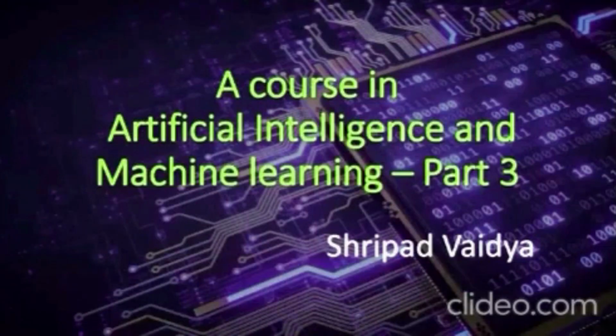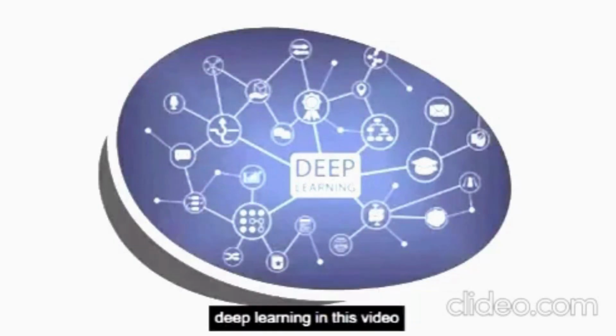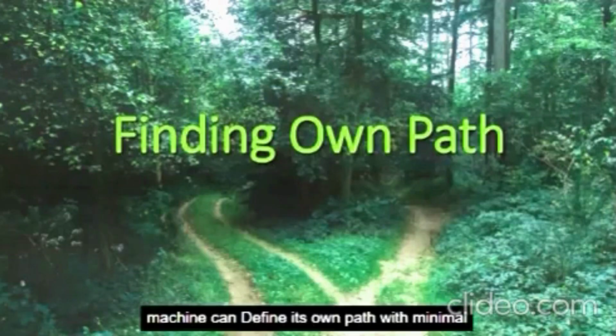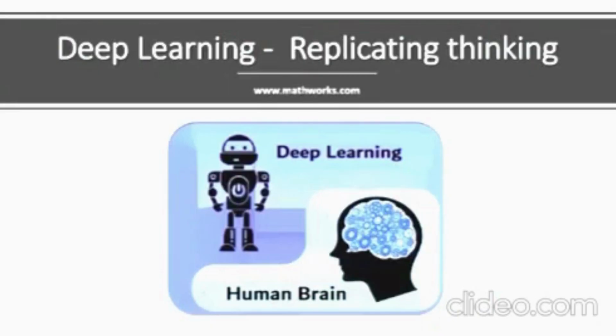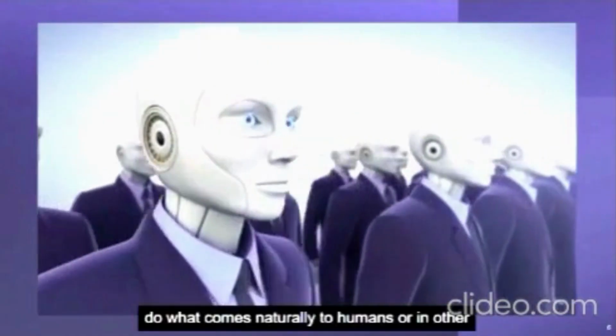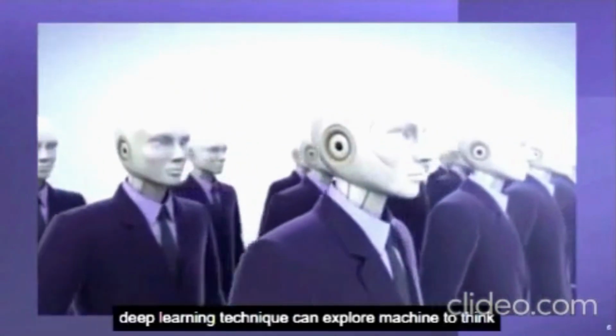Hi friends, we shall now move to studying deep learning in this video. In this step of deep learning, machine can define its own path with minimal learning or no learning at all. As per mathworks.com, deep learning is a technique that teaches computers to do what comes naturally to humans. Or in other words, deep learning technique can enable machines to think the way human beings can.